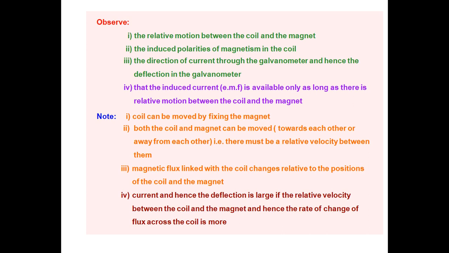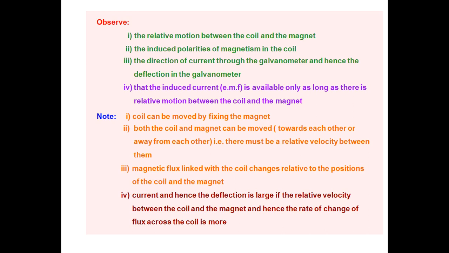And the third one: the magnetic flux linked with the coil changes relative to the positions of the coil and the magnet.